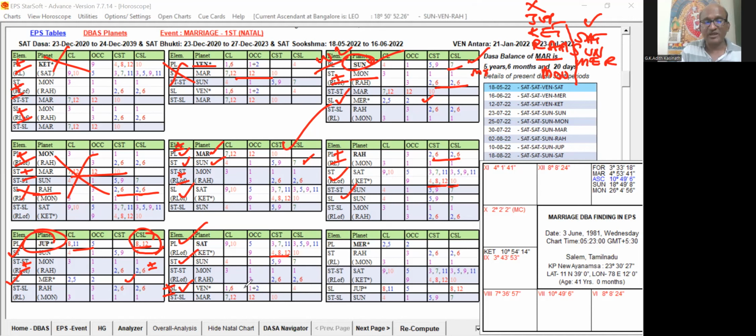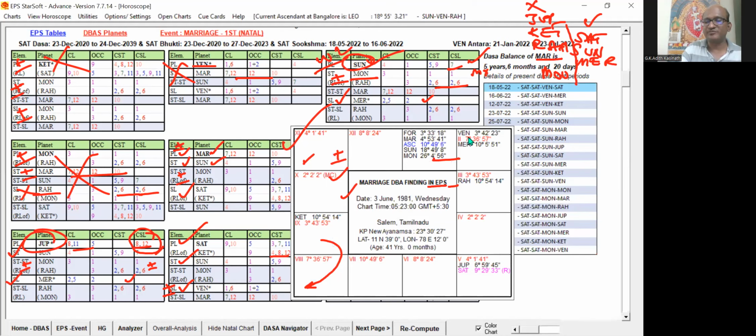But here you can see Venus, though it is having some mixed signification, is getting the support of Saturn. Why Saturn? Venus, you can see, just a minute, let me show that birth chart. You can see Venus is here, Saturn is in Virgo. So Saturn is aspecting Venus by the 10th aspect.